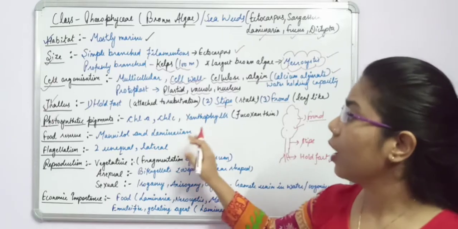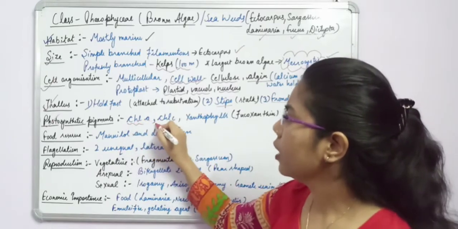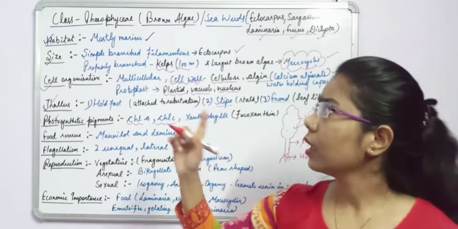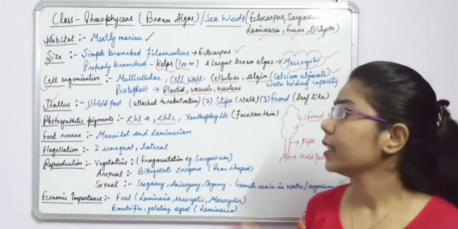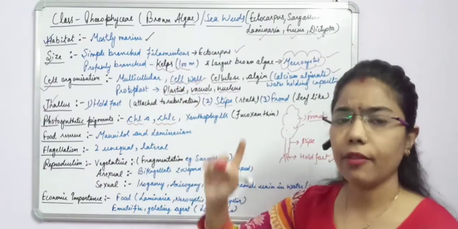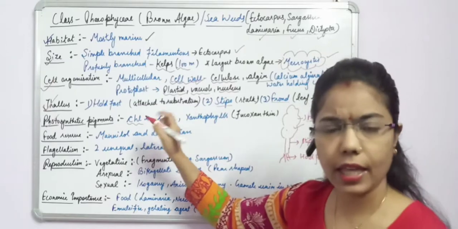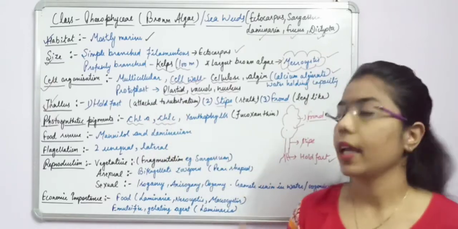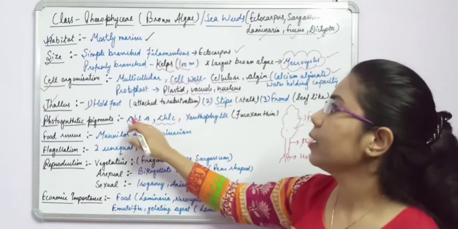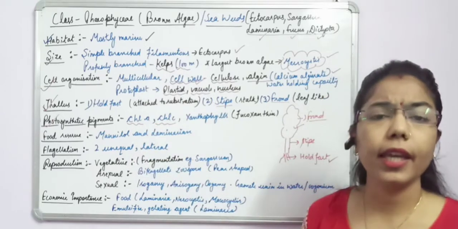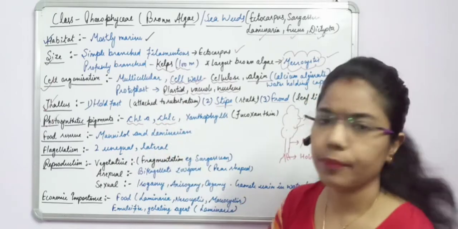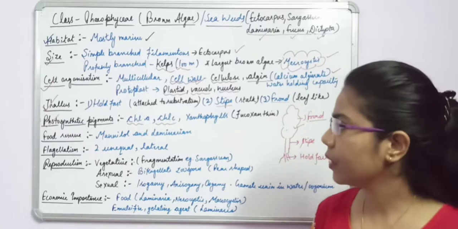But here, along with this chlorophyll, what is the difference between the chlorophyceae and phaeophyceae? In chlorophyceae we have chlorophyll A as well as chlorophyll B, and in phaeophyceae the pigments are chlorophyll A as well as chlorophyll C. Okay, this is the difference between these two.